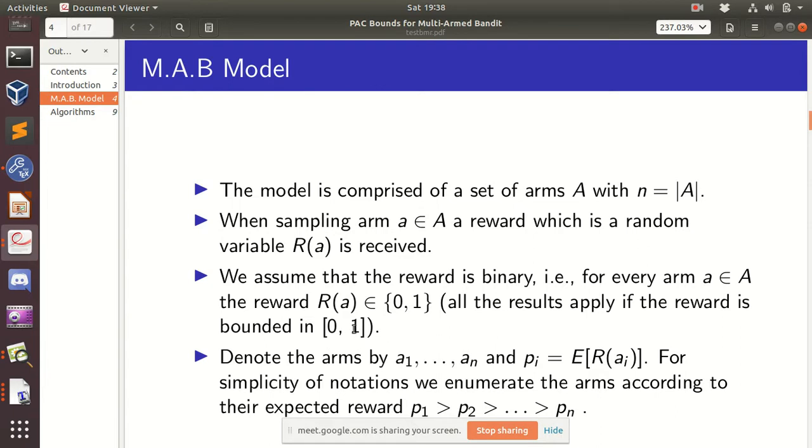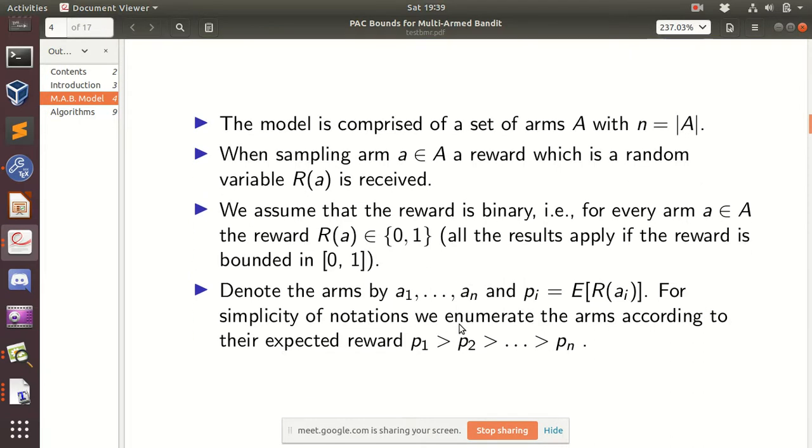It can be decimals, but it has to be bounded. We have arms a_1 up to a_n, and p_i is the expectation of the reward we will be getting from arm a_i. For simplicity, we can assume that p_1 is greater than or equal to p_2 and so on up to p_n.